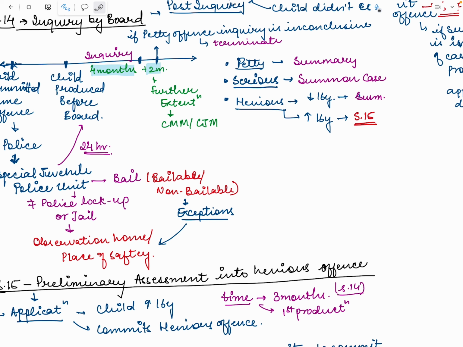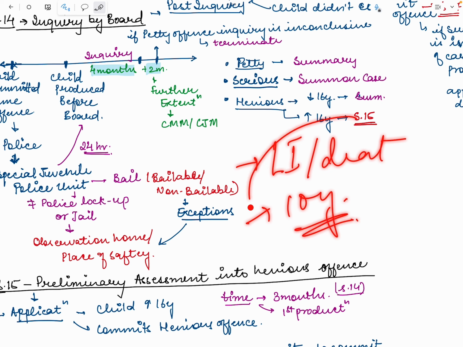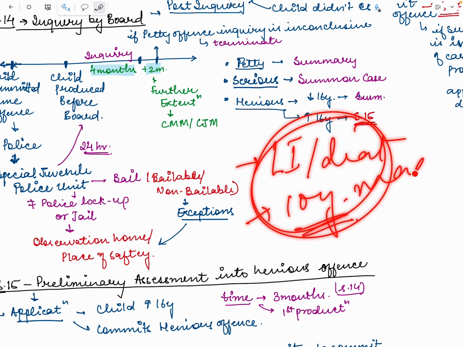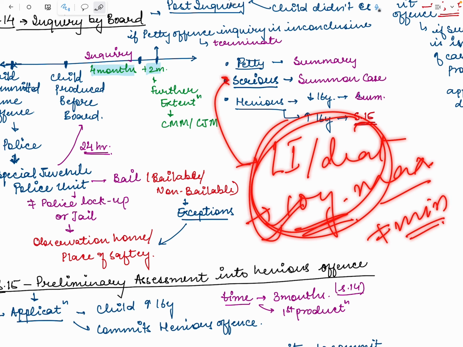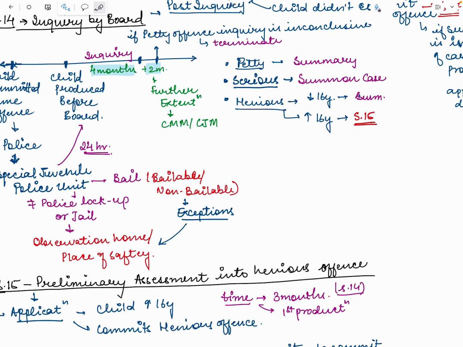What is the punishment for murder? Punishment for murder is life imprisonment or death. Also, we had 10 years for culpable homicide. Here, the maximum is given, but there is no minimum. So, in this case, the court said that such an offense would come under the category of serious offense. Now we are clear about what are petty, serious, and heinous.